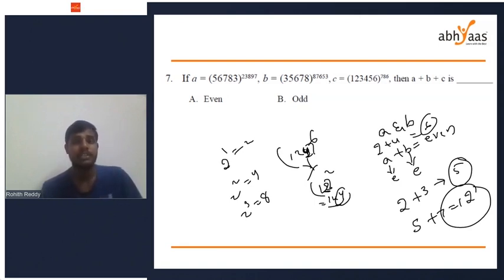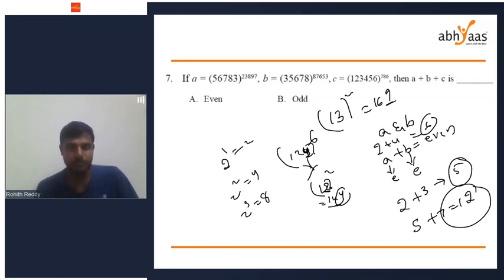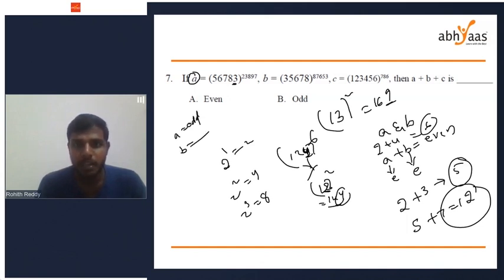But if the unit digit is odd, simply 13, I'm taking 13. 13 square will be 169. Odd to the power of anything is odd only. So now we have to check only the units place. If you see a, what is the units place in a? 3. 3 is an odd number. So odd to the power of anything will be odd only. So a equals an odd number here. Next, if you take b, the unit digit of b is 8. Even to the power of anything will be even only.